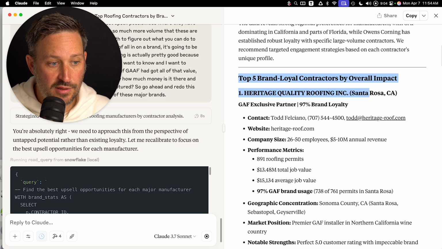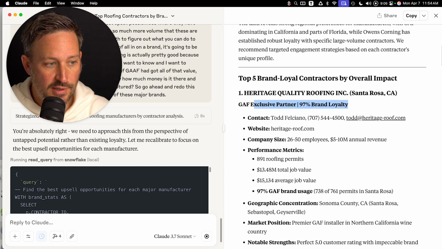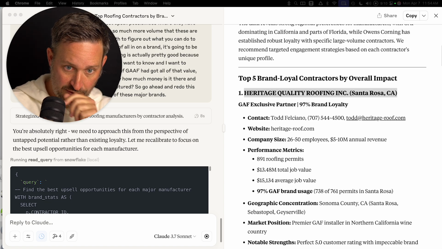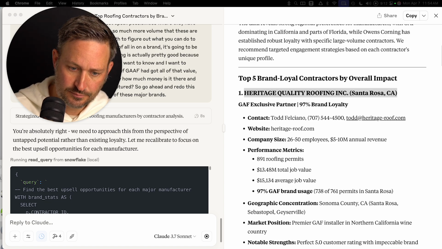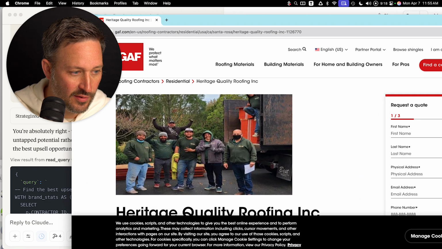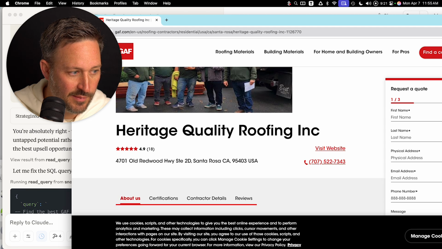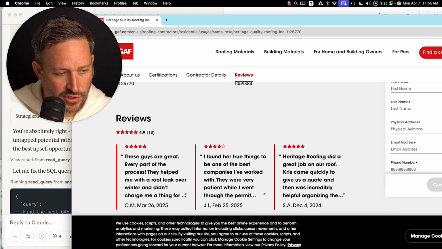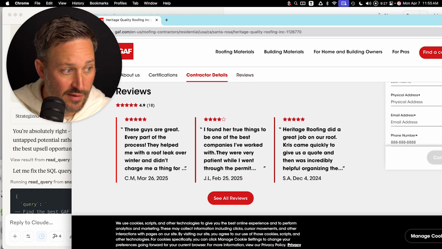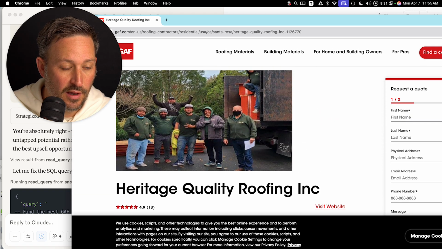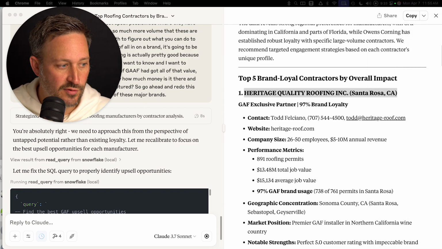Sorry. The other interesting thing is that this person is probably really well known. Let's search them in the other screen and actually see. Yeah, so you can see here on GAF that they're featured. There's a picture of them. Here are the reviews. And so Master Elite, they have certification. This is something that their competitors could tell literally just from their website. And that's not as useful information.